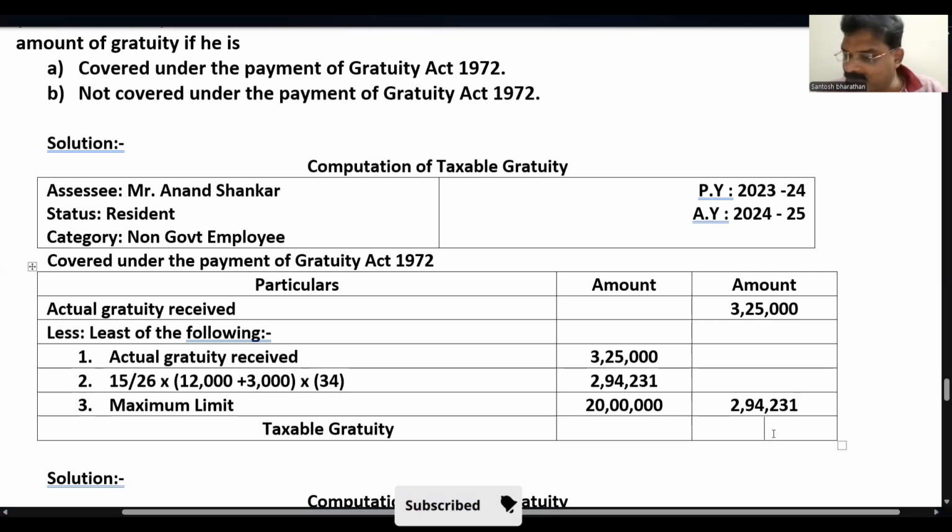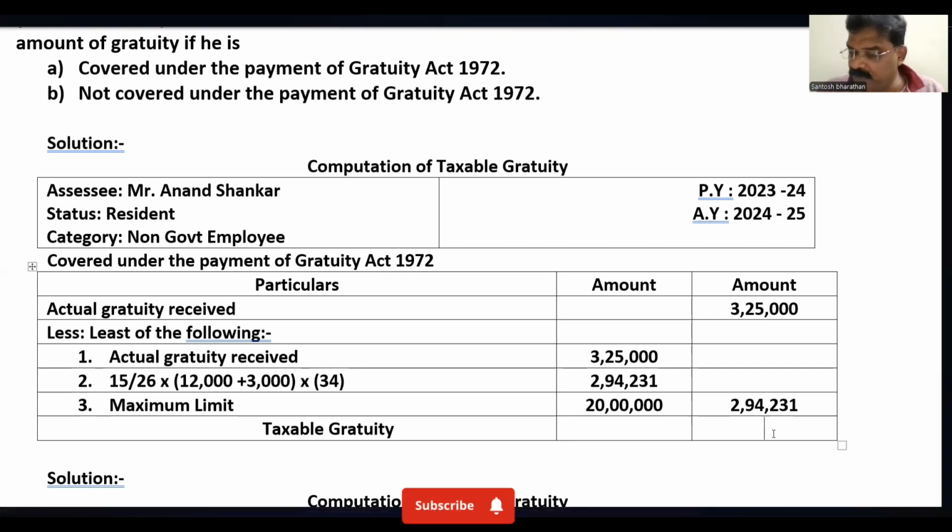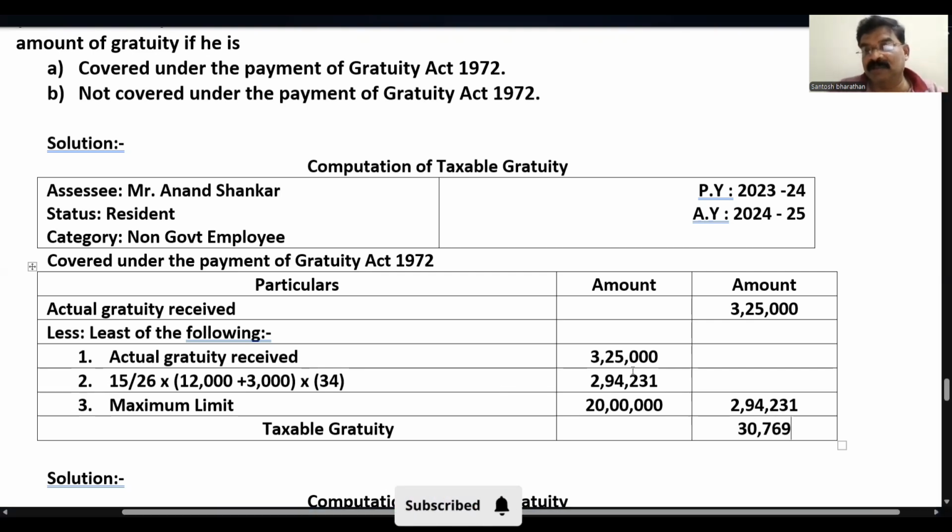If I subtract this from 3,25,000, I get 30,769 as taxable. This is what we call the taxable gratuity in case Mr. Anand Shankar is covered under the Payment of Gratuity Act 1972.